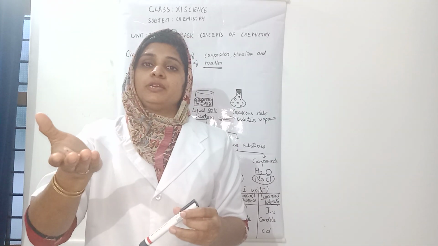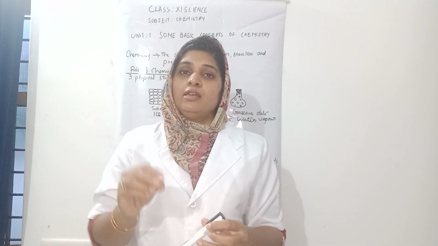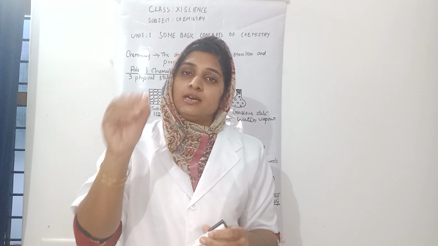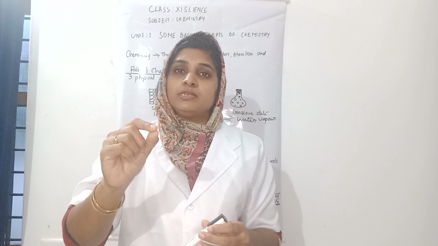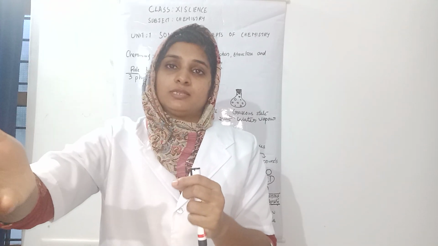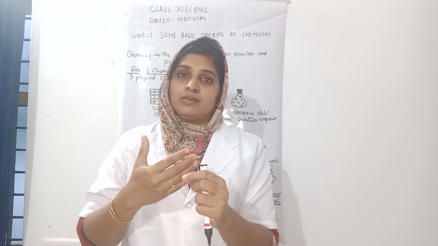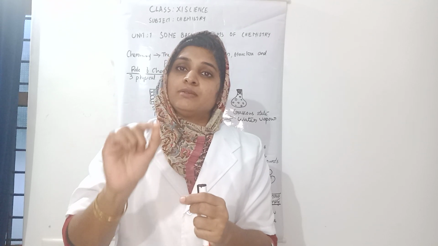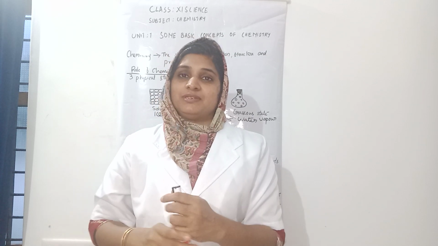But chemical property means chemical change, right? For example, if you are checking whether a given substance is combustible or not, that means whether it catches fire or not, for that purpose we want to burn it. At that time it will be changed to another substance. We cannot get back the first substance, right? Such a property is a chemical property.